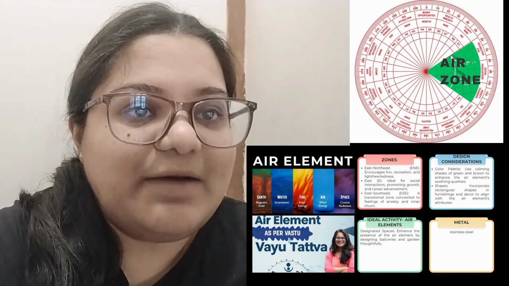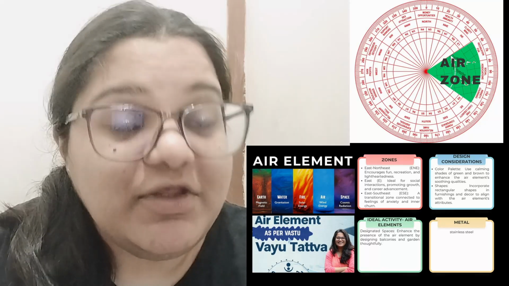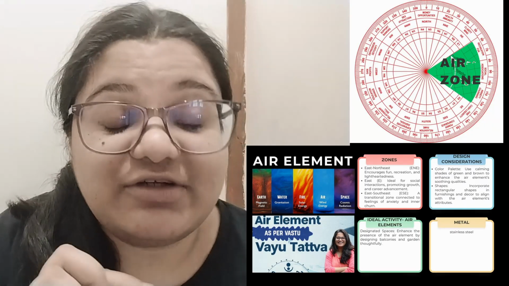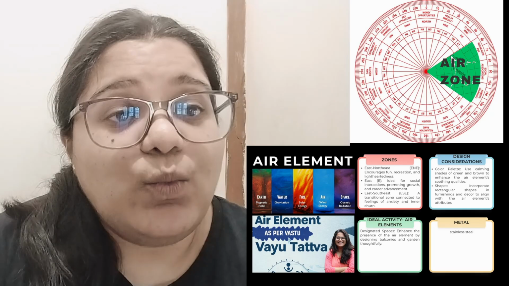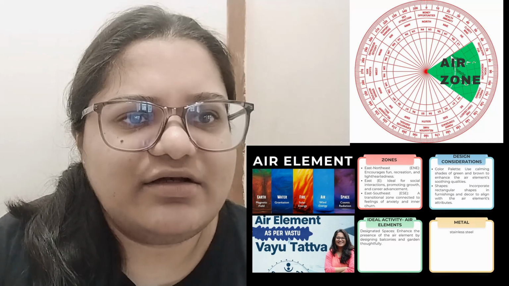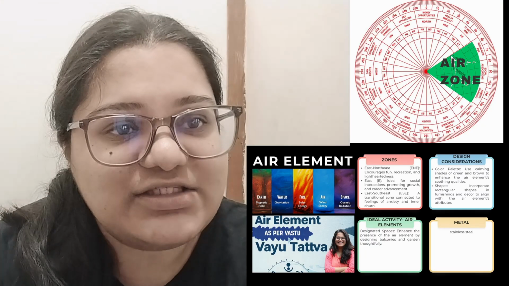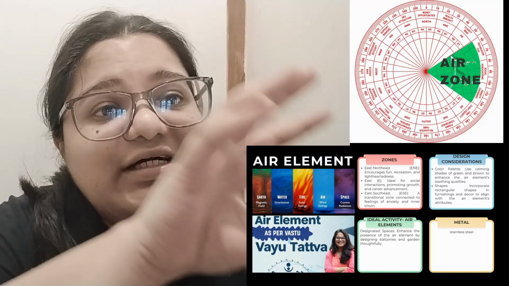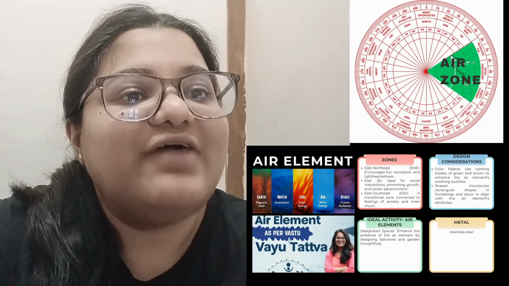Now, like you know from our previous session, I told you the four zones that are related to water, out of which the northeastern zone was mentioned as a transition zone. So, why do we mention this as a transition zone? Basically, when you look at a general atmospheric level, when water evaporates over a period of time, there is a certain transition where water initially converts to a gaseous state, that is water vapor, which later becomes a part of air.